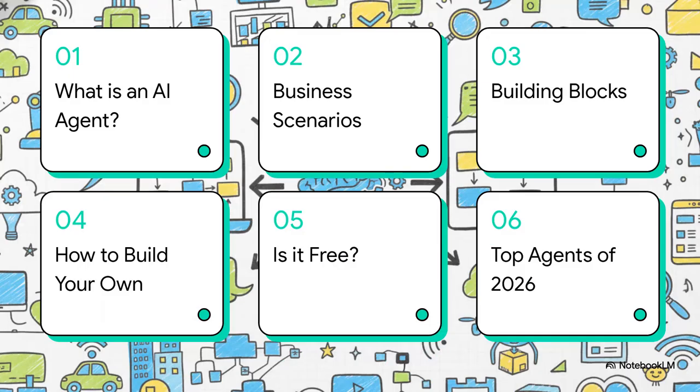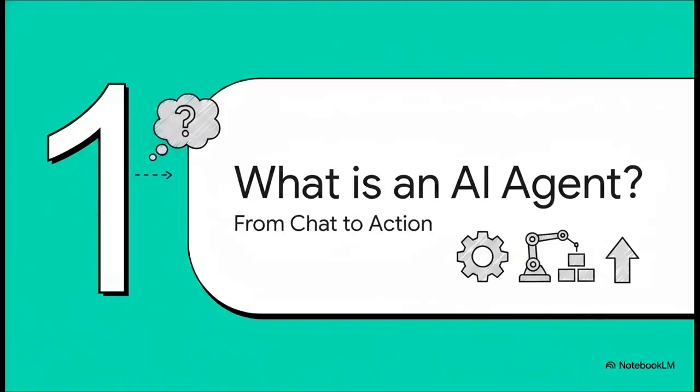Okay, let's dive straight into our roadmap. We'll be covering 1. What is an AI agent? 2. Real business scenarios. 3. The building blocks. 4. How to build your own. 5. Is it free? And finally, 6. The top AI agents of 2026. And I promise you right now, you won't need a single line of coding experience to master this by the end of our session.